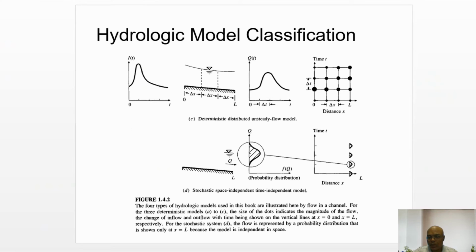So next I'm going to teach Reynolds transport theorem.